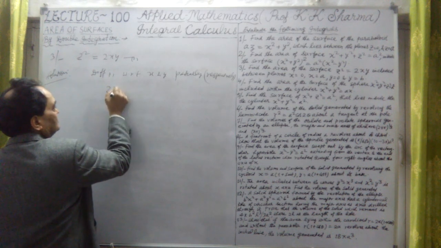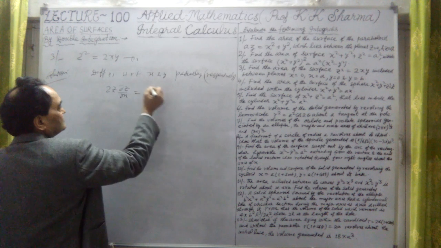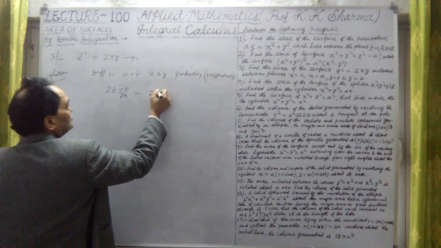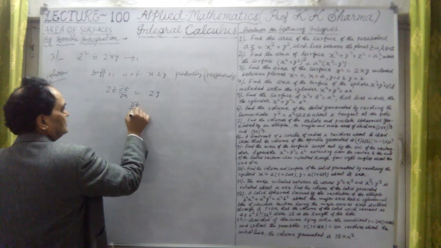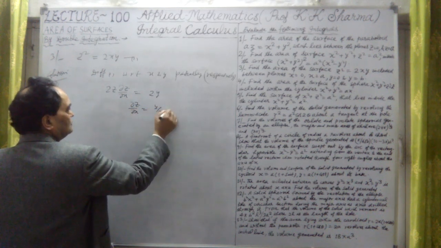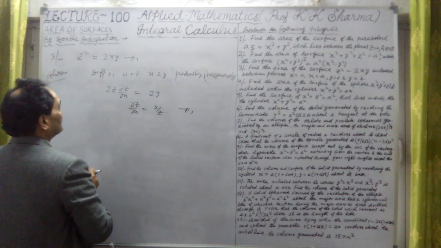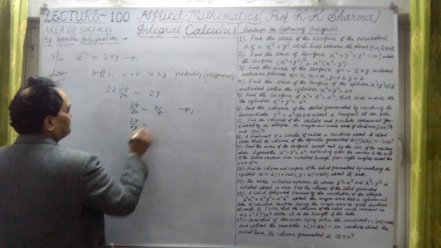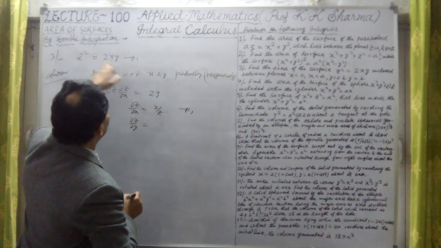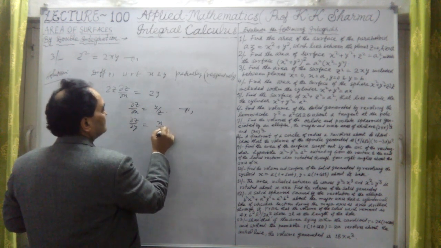So twice z into del z upon del x, first with respect to x. It is now 2 into y only, constant value. That means del z upon del x equal to y upon z. This is the second equation that we take. Now for the third one, if I find del z upon del y, it will give us 2x upon 2z. That means x upon z here.